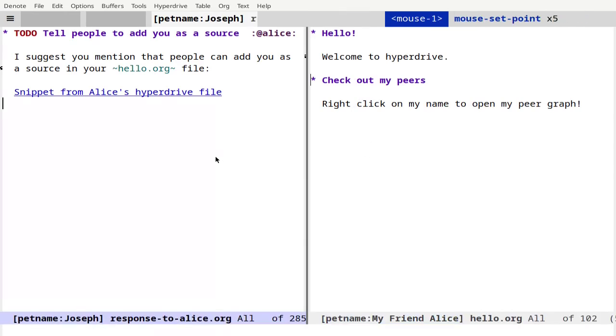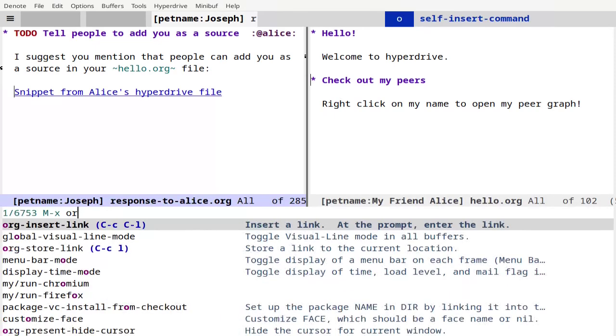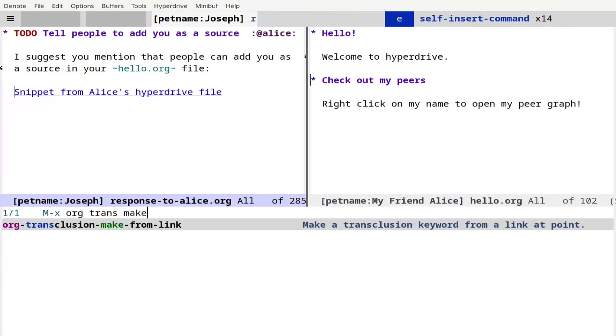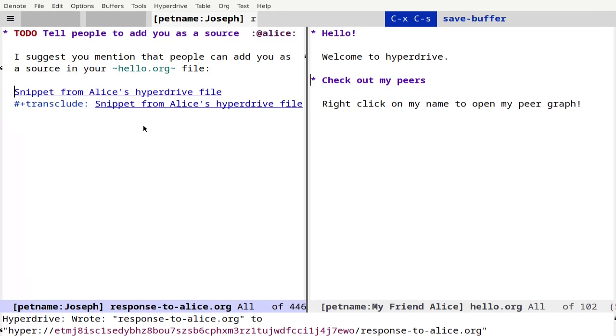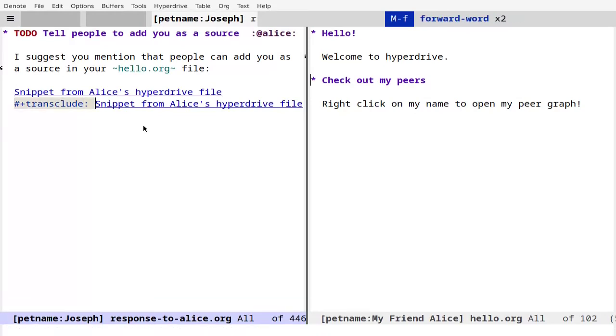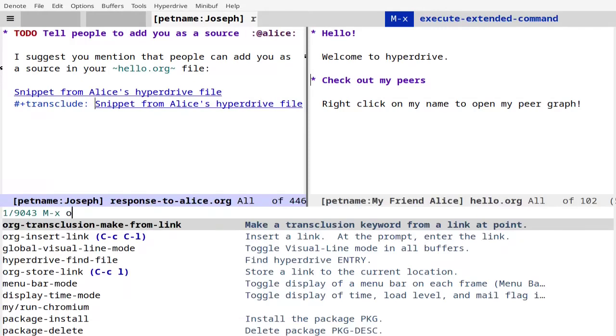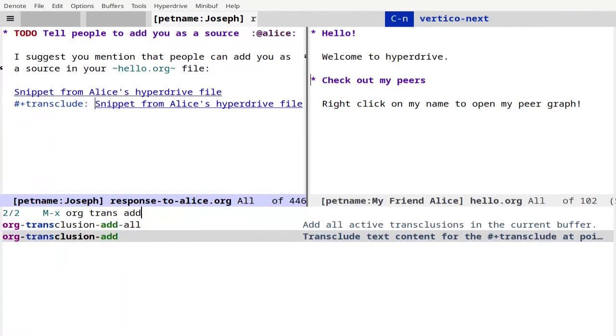Now, in addition to linking from my file to the heading in Alice's file, I'd like to transclude this heading's content in my file. So I'll go to the link in my file and run M-x org-transclusion-make-from-link. And I'll save my file again. All that's been added is another link prefixed with this transclude keyword. To make the transclusion show up inline, I'll run M-x org-transclusion-add.